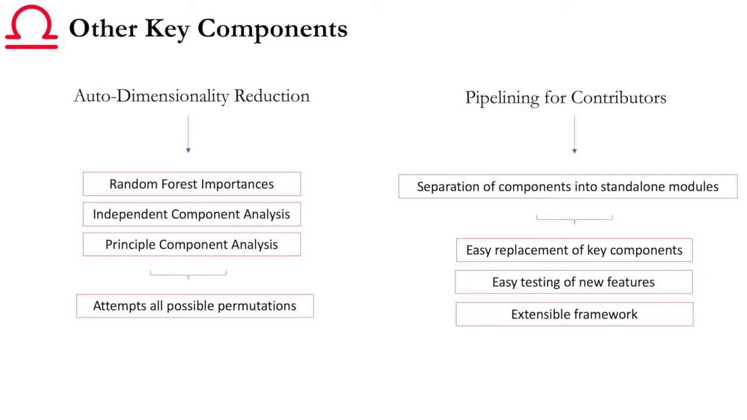Other key components of Libra are auto dimensionality reduction, and Libra supports three dimensionality reduction techniques, and it tries all possible permutations and tries to find the one that maximizes accuracy. And then lastly, pipelining for contributors. I've created a separate module inside of Libra where I've separated all main components into standalone modules. What this allows a user to do is that if, let's say, they've developed a better pre-processing technique, they can put it directly into that module and test to see if it works better than the current one. This creates a very extensible framework that's also easy to test, and can continually grow as more and more features are added.